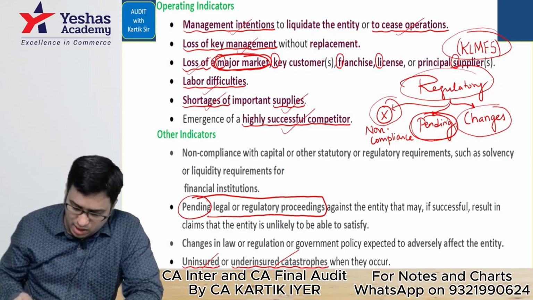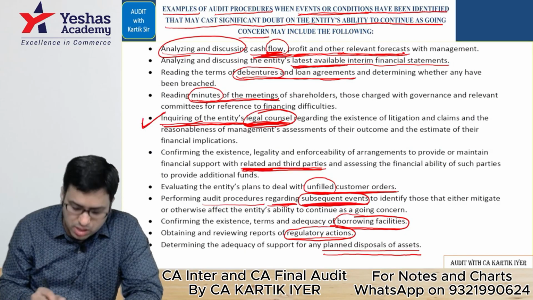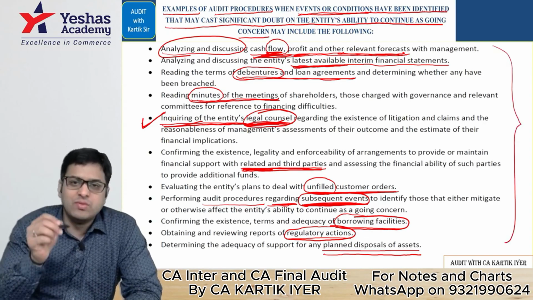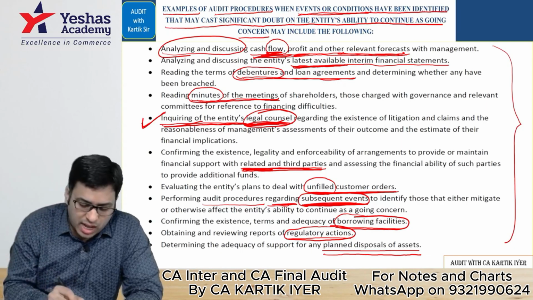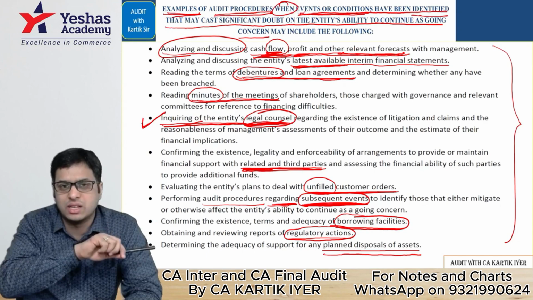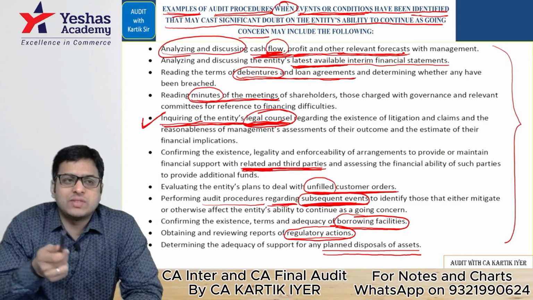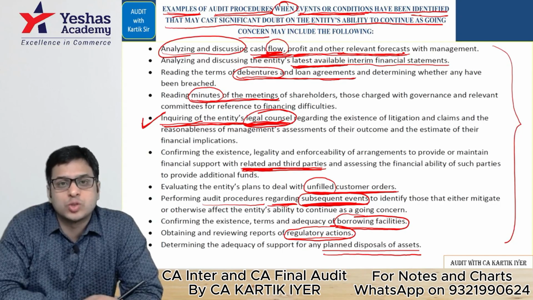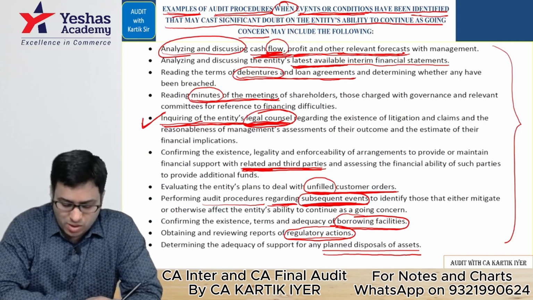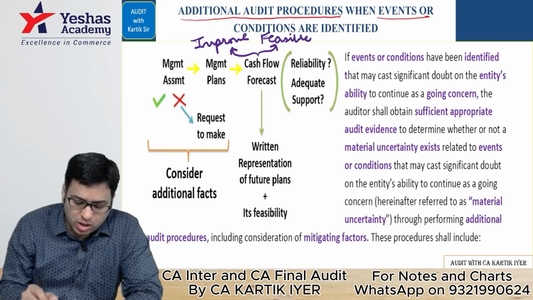So you understand here very well. In that case, the auditor will perform audit procedures regarding subsequent events. So I hope you understand. All these points are basically the examples. Look at the question: examples of audit procedures when events or conditions have been identified. So something you identify in the earlier answer, and in this answer, you will take some action. Are you there with me, yes or no? So in the class, we had done this as the 4 boys near the river story. This is that story. Comfortable till here? Can you go ahead now? Okay. Next one. What are the additional audit procedures when events or conditions are identified?